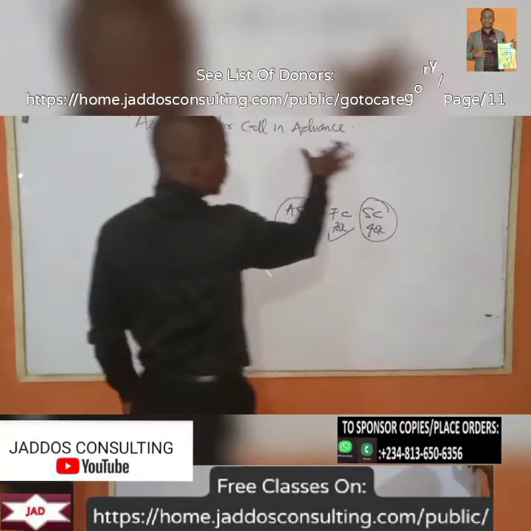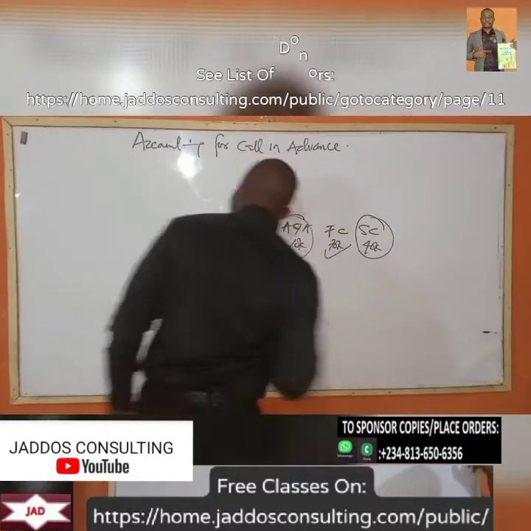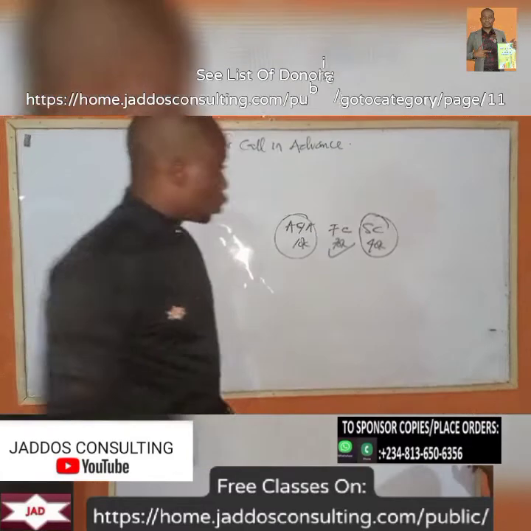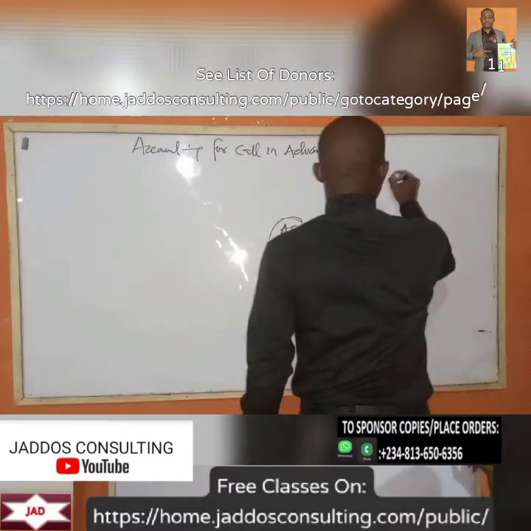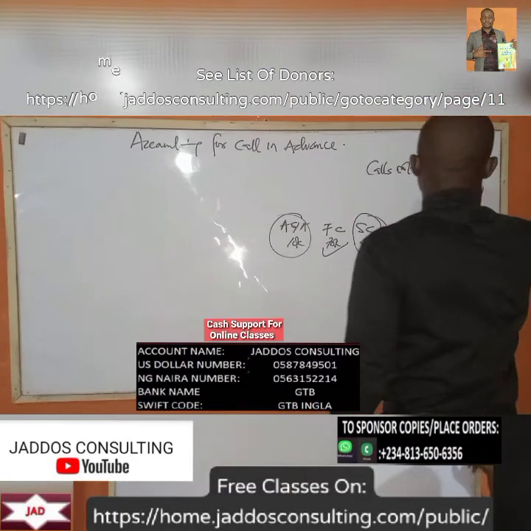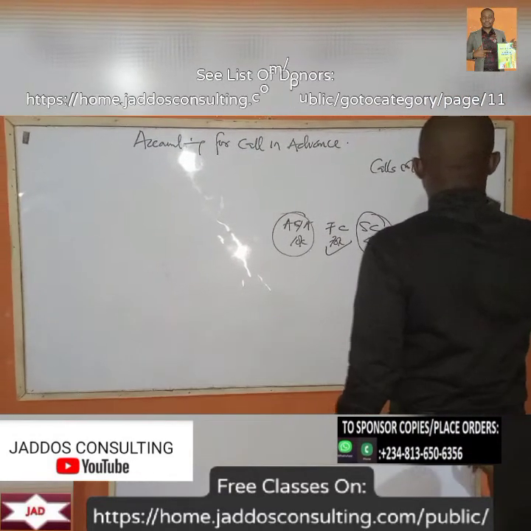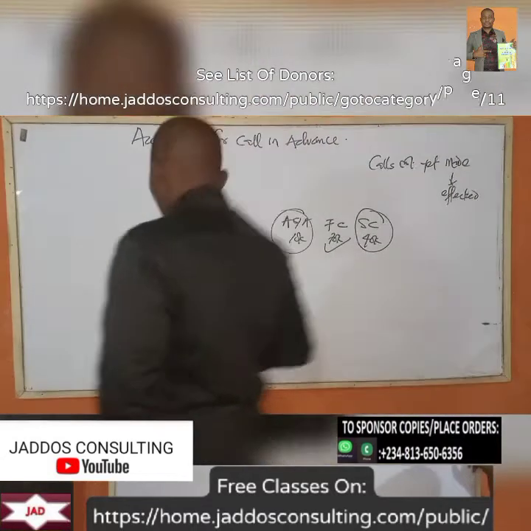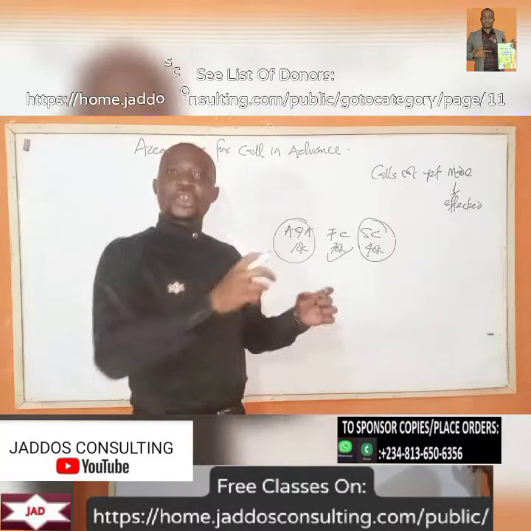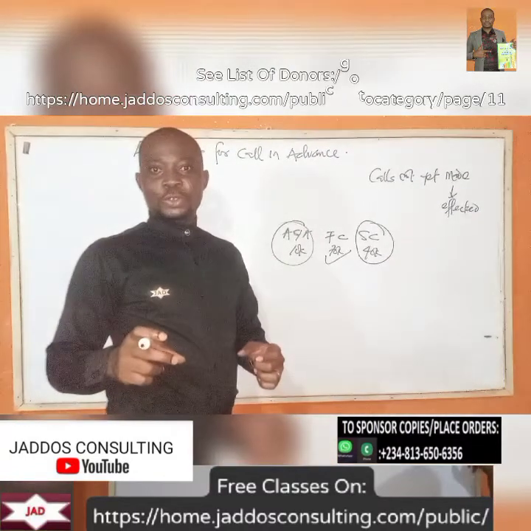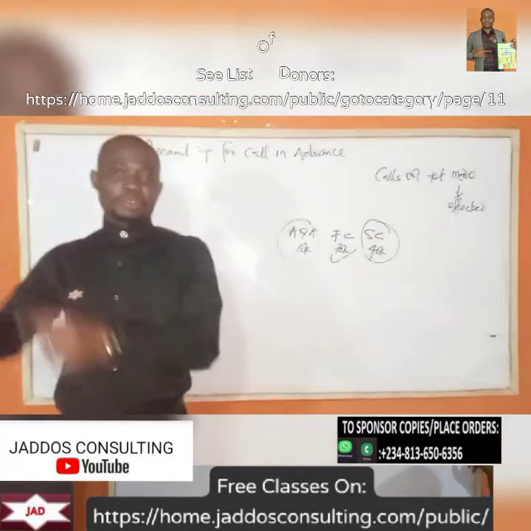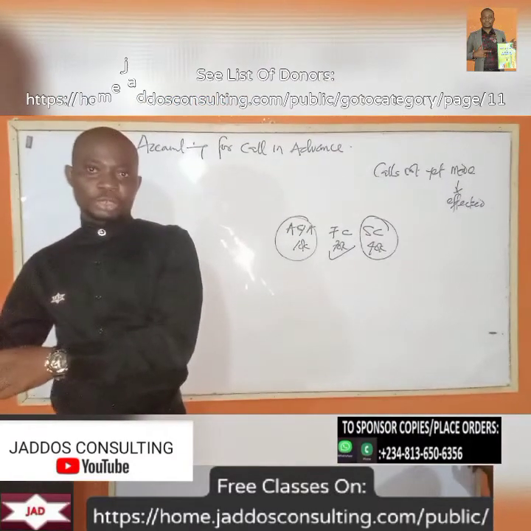Call in advance. Now, in accounting for call in advance, we are going to introduce something called calls not yet made, or you can use the word calls not yet effected. For call in arrears, the call has been due, but the business is yet to receive the cash or the payment from the investor or from the shareholders.